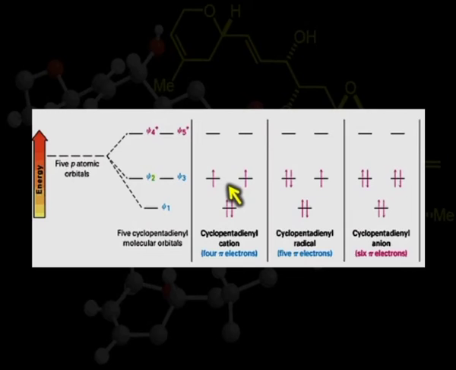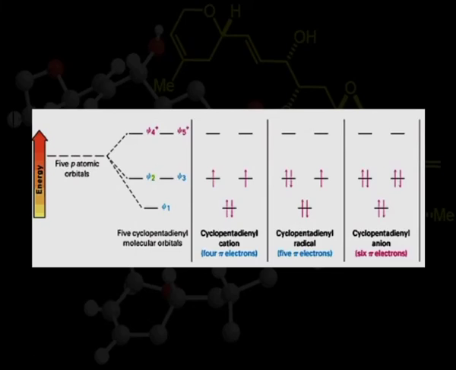Therefore, this will not be stable. In the radical, we get an extra electron, but again this electron remains without pairing. But in the cyclopentadienyl anion, we get completely filled orbitals, therefore stability, and the cyclopentadienyl anion is aromatic in nature.